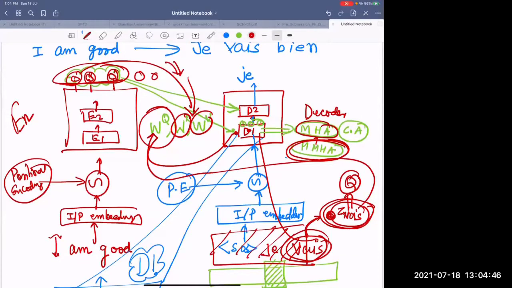Why? Because the query is coming from Vase and it has to check with all the English vocab, the sentences that we have seen so far. So it will take the keys and values of all the representations that we have got from the English words, the best possible representations. If you understand this cross attention, we are almost done. So if you have a question, you can ask.